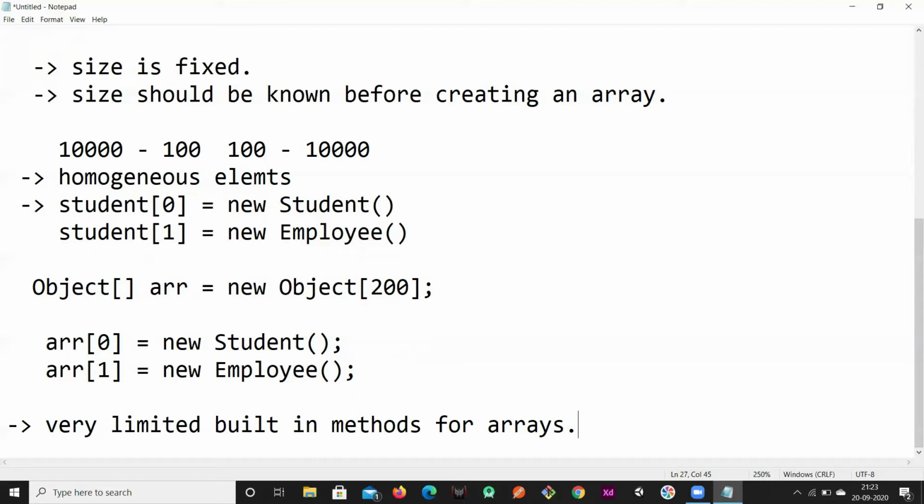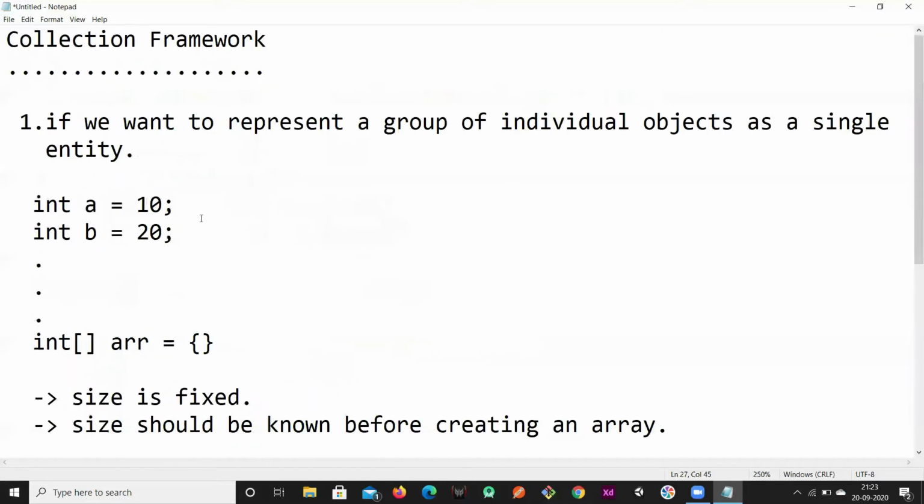There is no default support for the methods, but unlike arrays, in the collection a lot of method support is available, so that we can do each and every task very easily. We don't need to write extra logic or custom logic. All the logic they have implemented, we just need to use the methods in it. So that is one more advantage of using collections. These are the drawbacks of arrays.